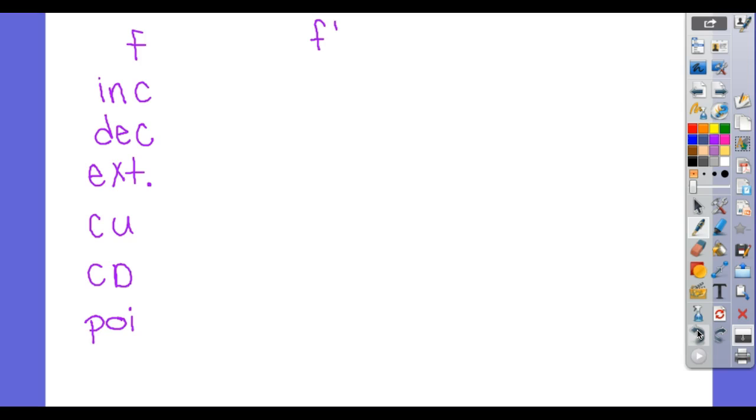If I picked point 0, I don't want to draw on it because it'll ruin my marker, and point A, is the slope from 0 to A going to be positive or negative? Positive. Guess what? If you find the derivative of F and you plug in a point from 0 to A, your derivative will be positive.